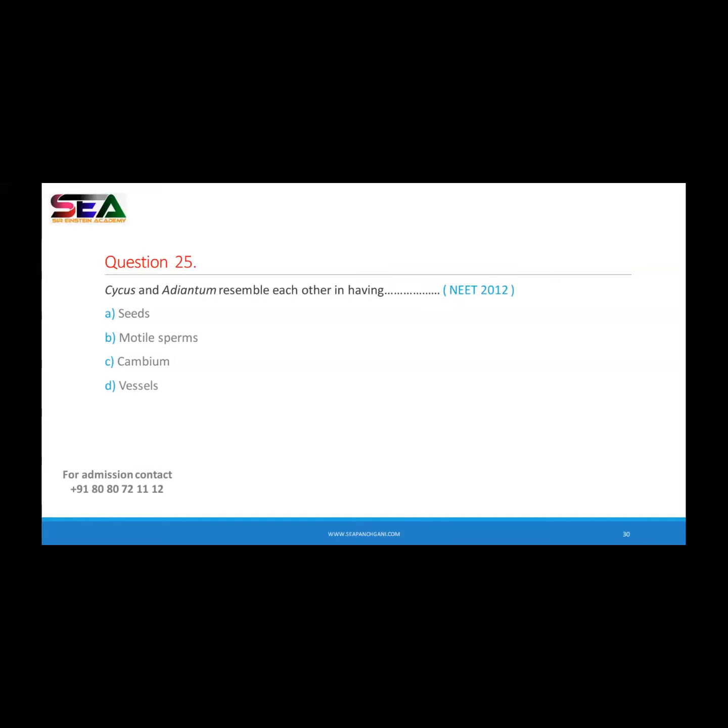See, once again, seeds and vessel are absent in gymnosperm. That's why A and D options are wrong. And cambium is absent in both gymnosperm and pteridophyte. So the correct answer is only the motile sperms. They have multiciliated sperms, means movable male gametes are there.